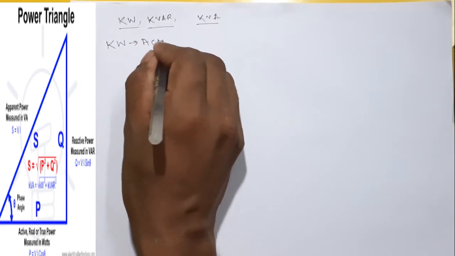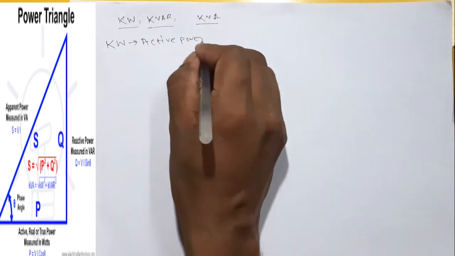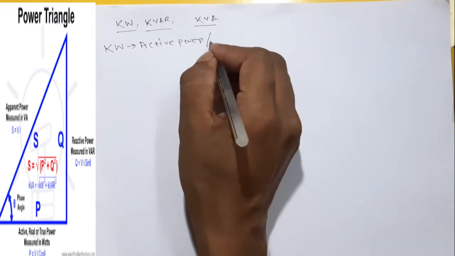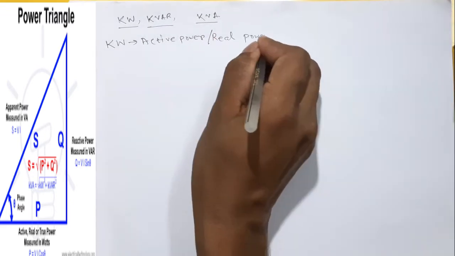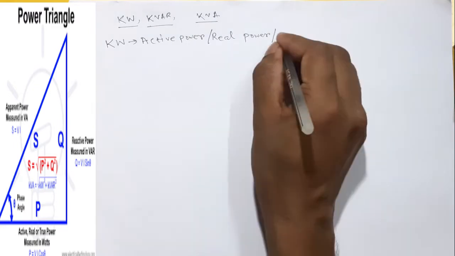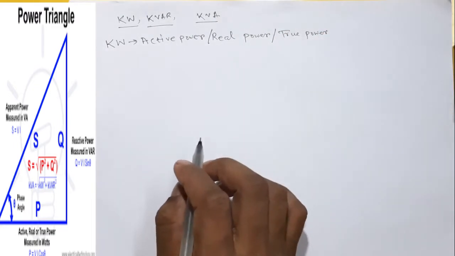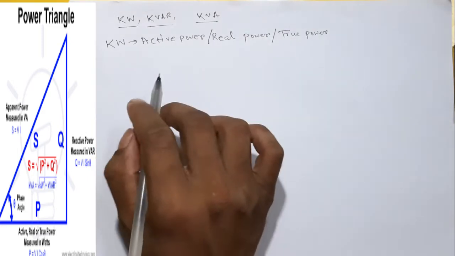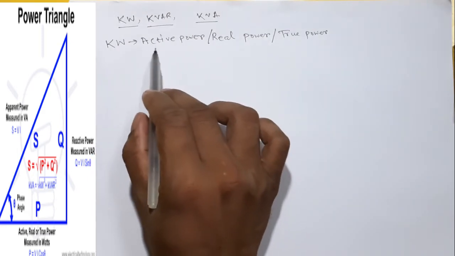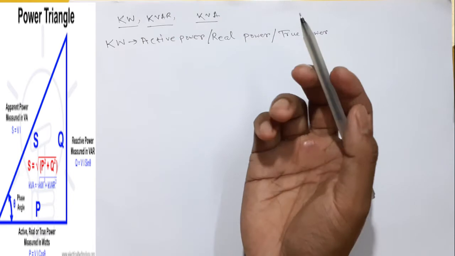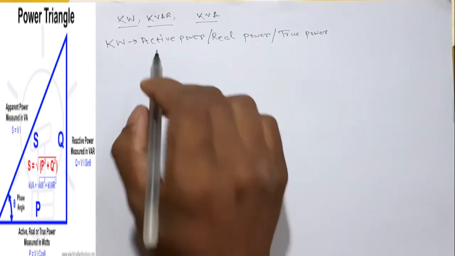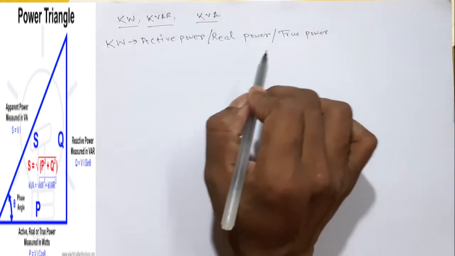It's called active power, or it is also known as real power. Also it is known as true power. So friends, when you are doing power calculation, maybe in one of these three there is written. So those three are all the same thing.